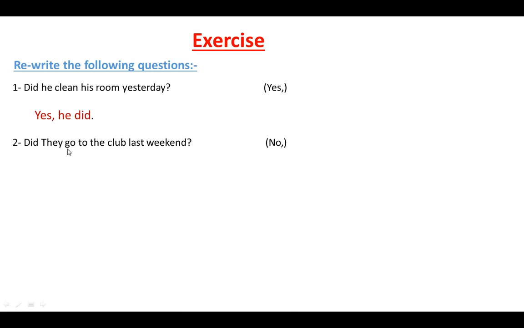Number 2. Did they go to the club last weekend? We're going to answer with no. 1, 2, make cross. 2 will be 1 and 1 will be 2. No, they didn't, because no is a friend of not. No, they didn't, or no, they did not.